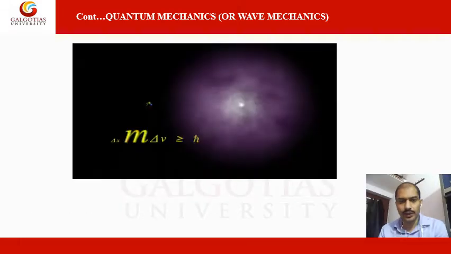So here, the electron and proton, this is the uncertainty principle, the Heisenberg principle, by Werner Heisenberg. He explained that the electron has very tiny mass compared to the proton.